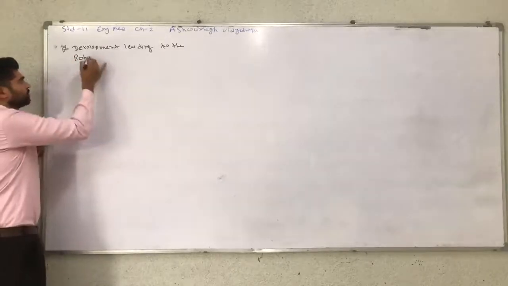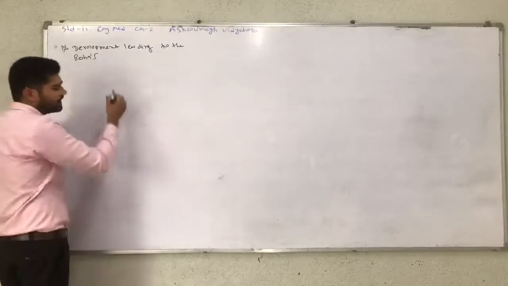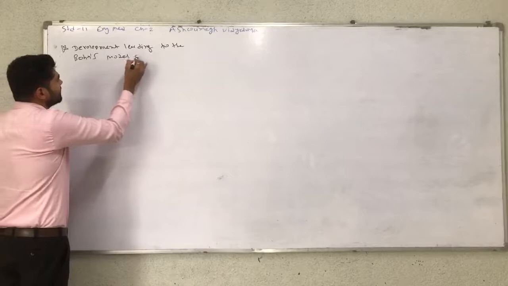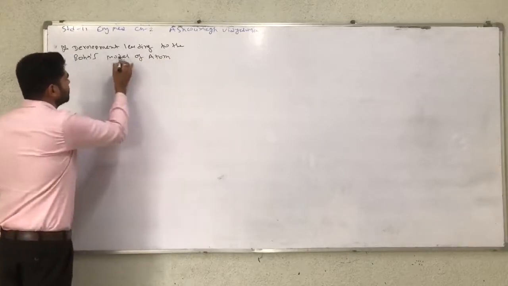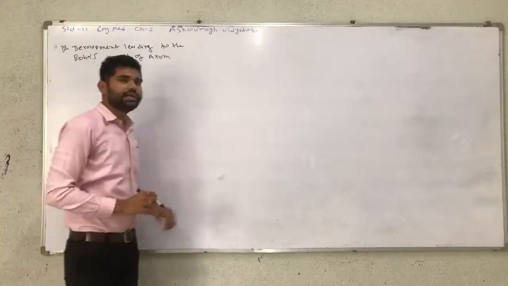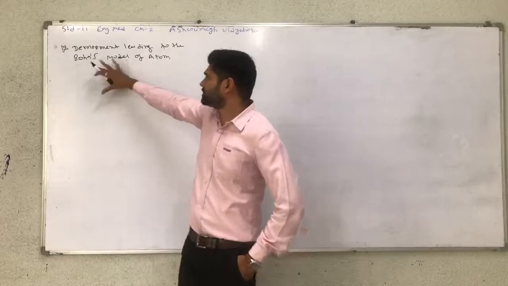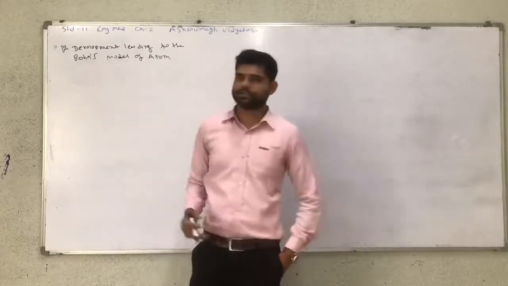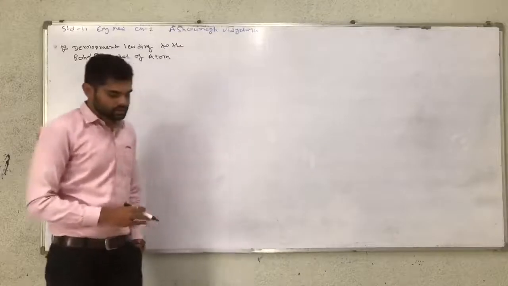According to Rutherford's model, there are two drawbacks. First, it cannot explain the stability of the atom, and second, the arrangement of electrons around the nucleus. So first we learn which way to simplify and solve these problems.